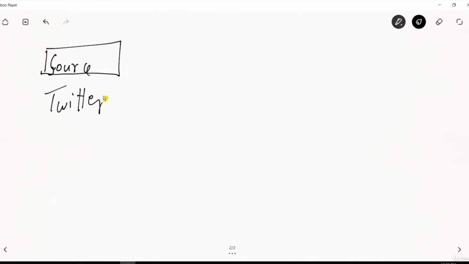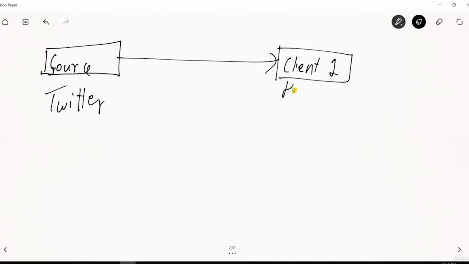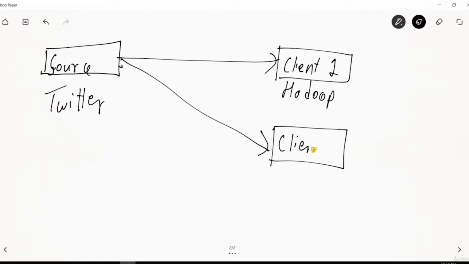Let's say for that case, if I am having multiple clients, this is my source that is Twitter, and I am having multiple clients. Let's say this is my first client, client one. Let's say this is my Hadoop cluster. Let's say this is some other system. It can be Hadoop or it can be something else as well. Let's say for weblog analysis, I'm using some system. Maybe it is MySQL or Oracle, or for that case, it can be any other system.